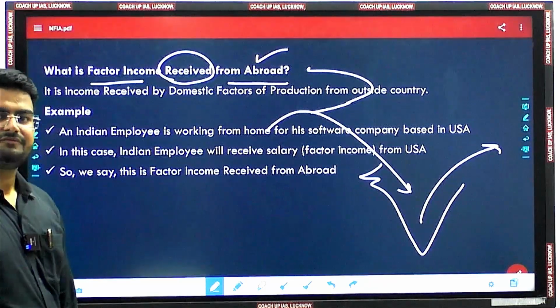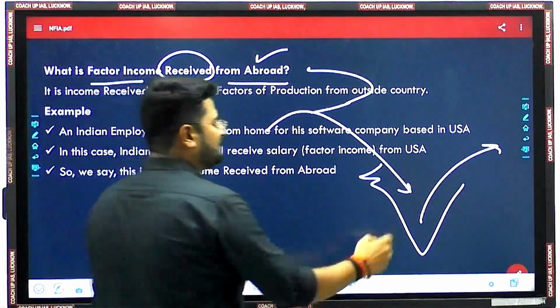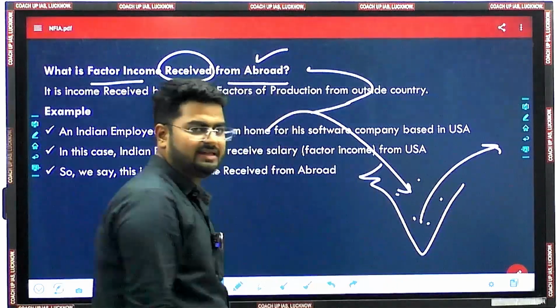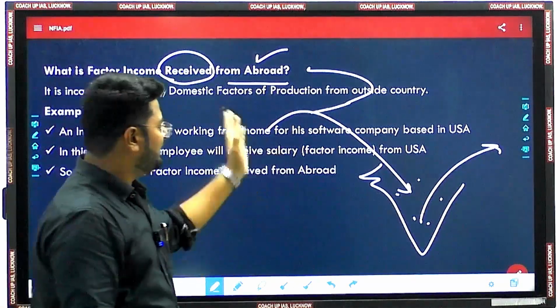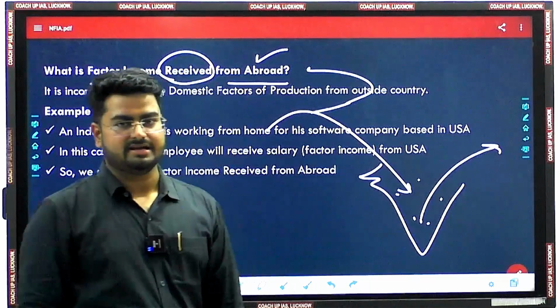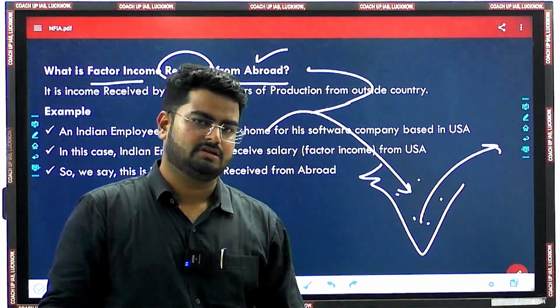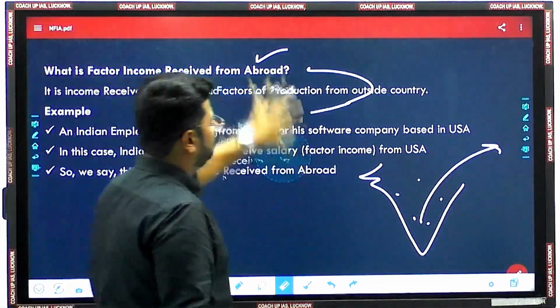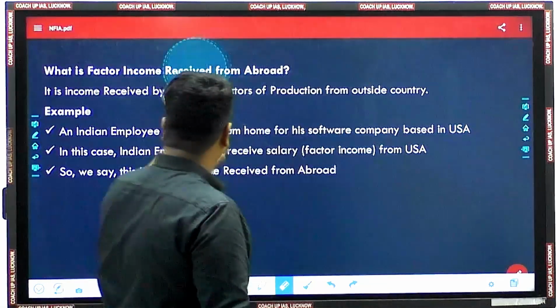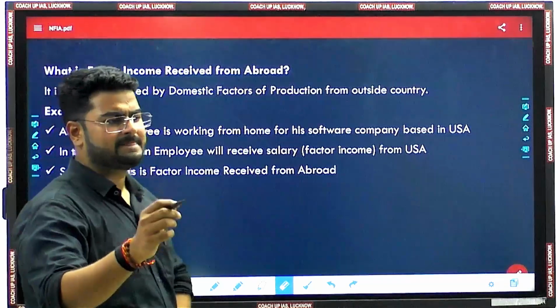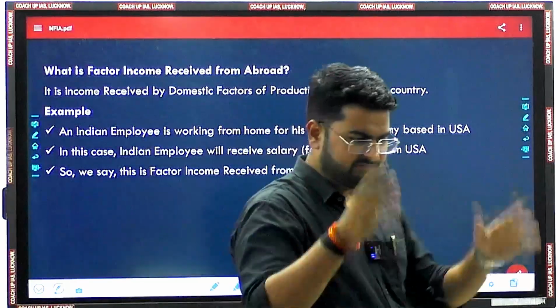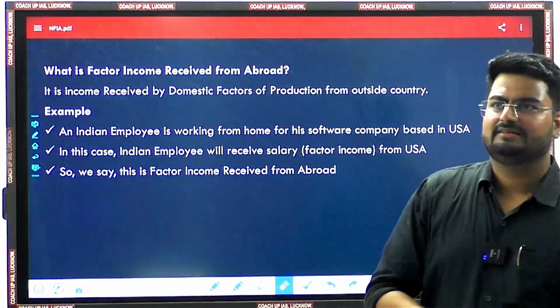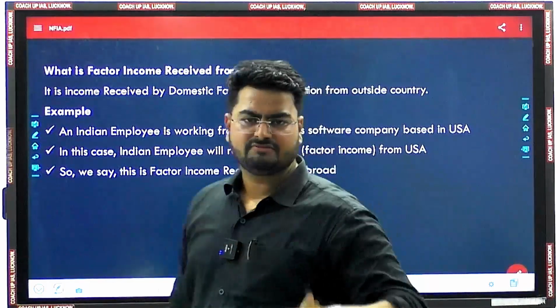Factor income from abroad means the factor of production is there in India and they are working for it, and in return they are receiving some income which is factor income. Not getting? Okay. Let me take an example for it. Let's suppose there is an Indian employee who is working in India, and let's say he is a software developer and he is working from home.